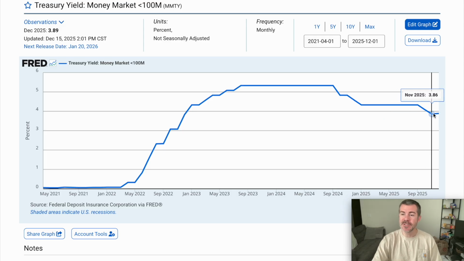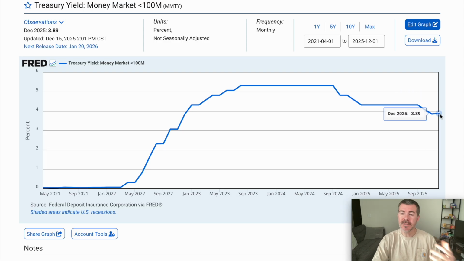But I have started to get some higher yields here through some of my other apps. So I'll probably do some tutorials for that. But yeah, that kind of explains why the Cash App interest rate changes on the savings account.